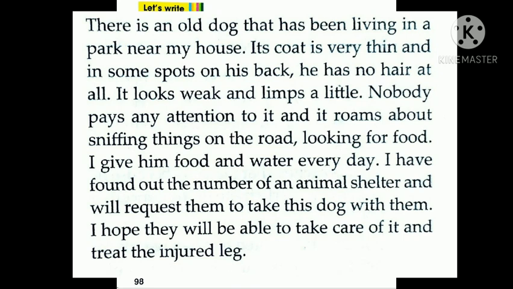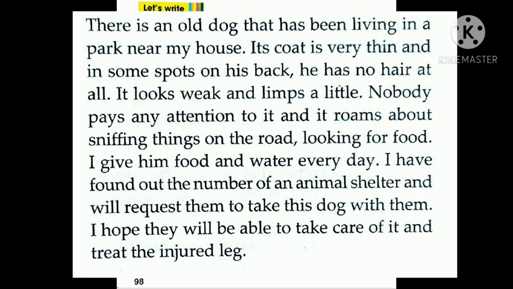There's an old dog that has been living in a park near my house. Its coat is very thin, and in some spots on its back it has no hair at all. It looks weak and limps a little. Nobody pays any attention to it, and it roams about sniffing things on the road, looking for food.